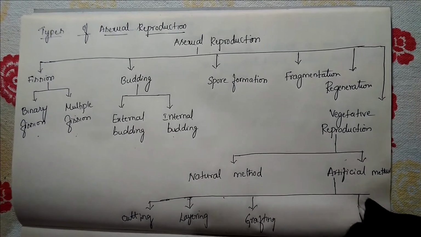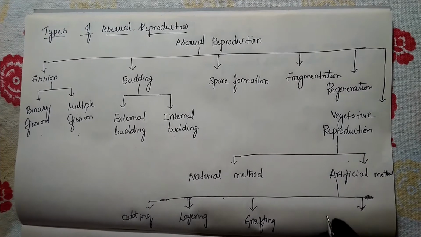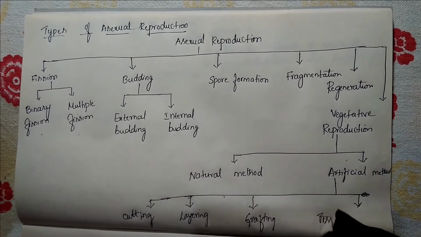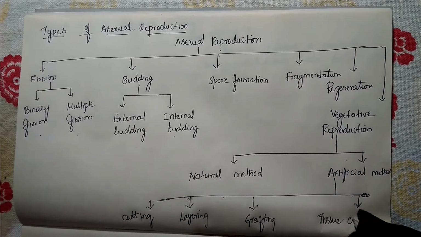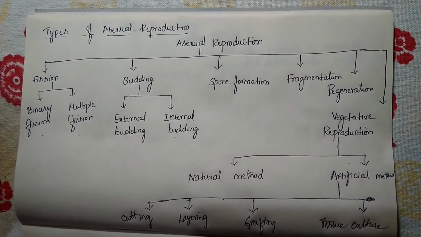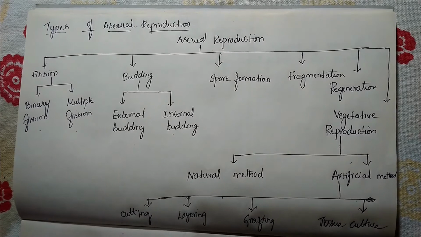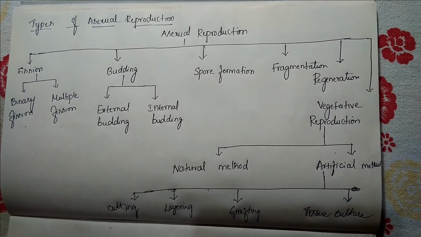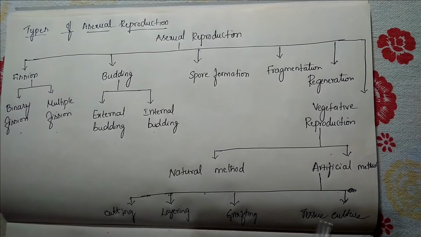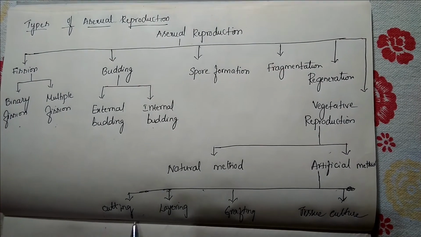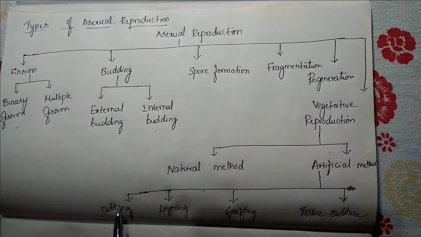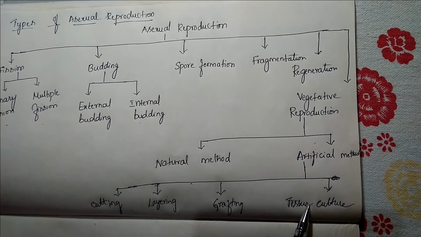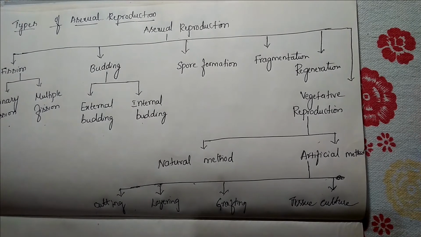And the last type is tissue culture. So there are 4 types present. The artificial method is divided into these 4 types: cutting, layering, grafting and tissue culture.